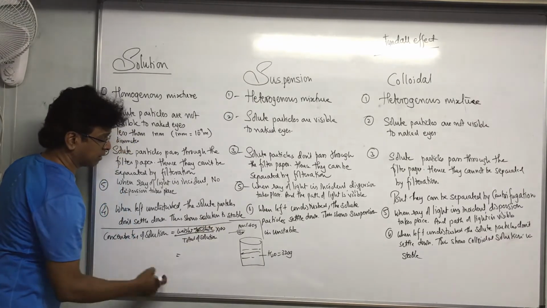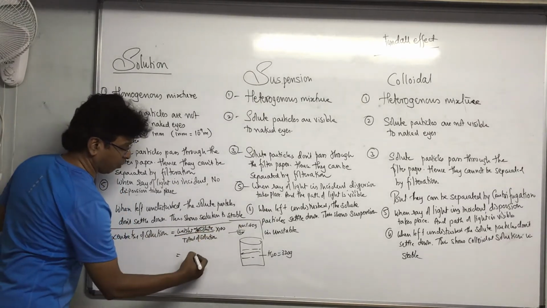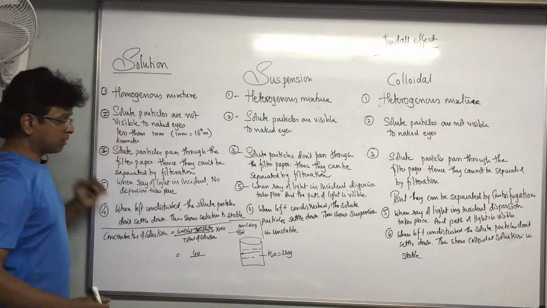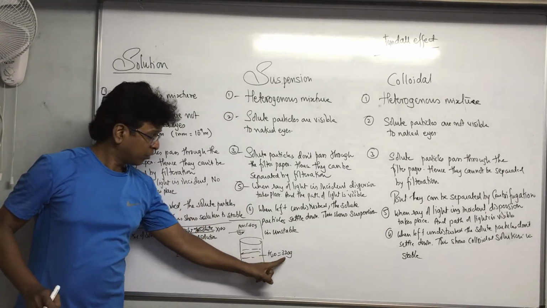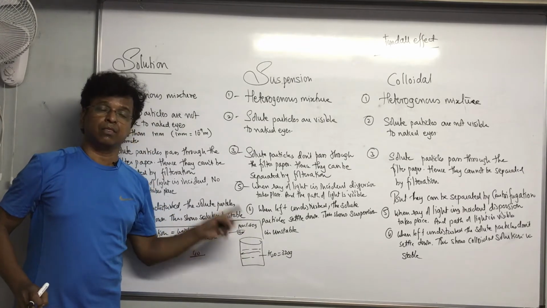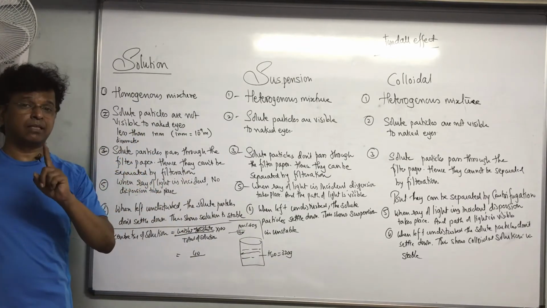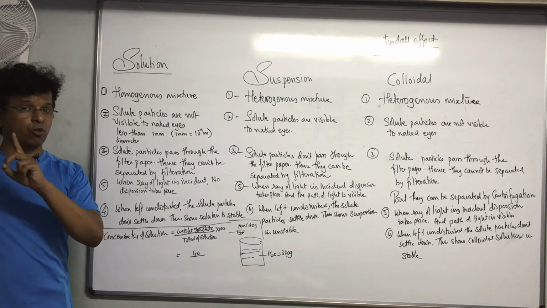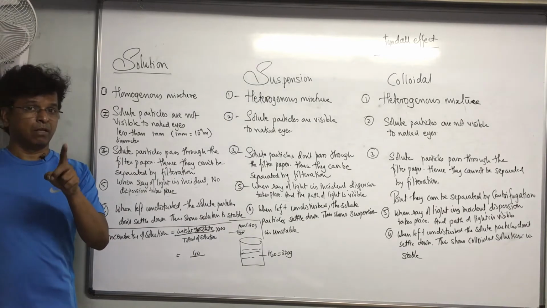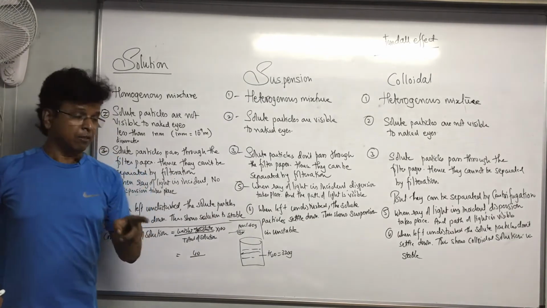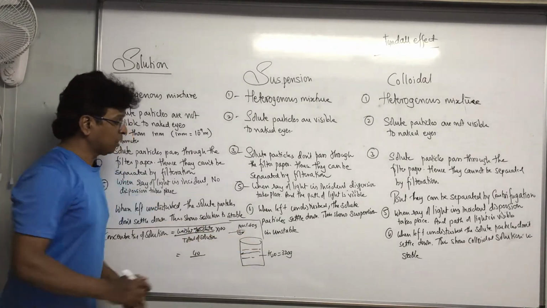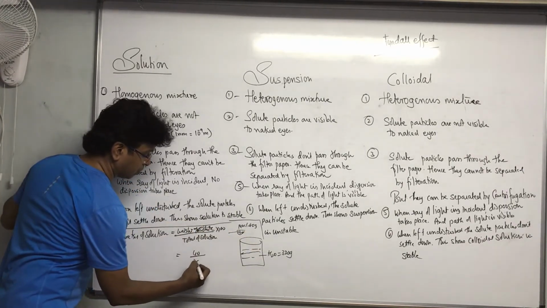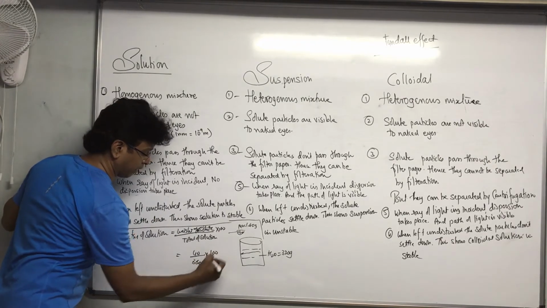The weight of solute here is 40. But what is the weight of solution? It will be 320 plus 40. I am telling you weight of solution, not the weight of solvent. Are you getting? So it will be 40 upon 360 into 100.